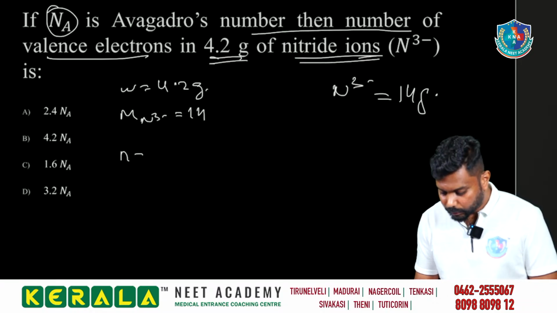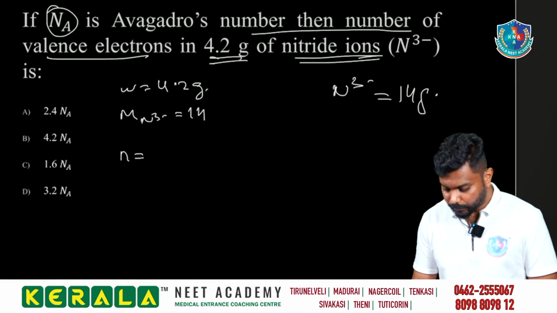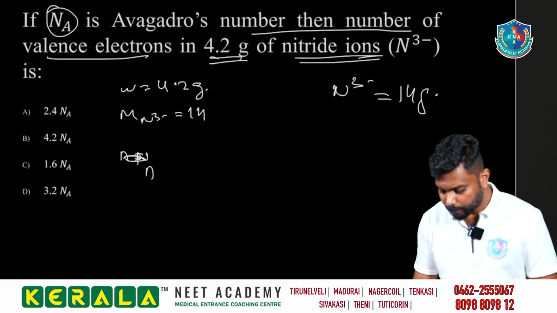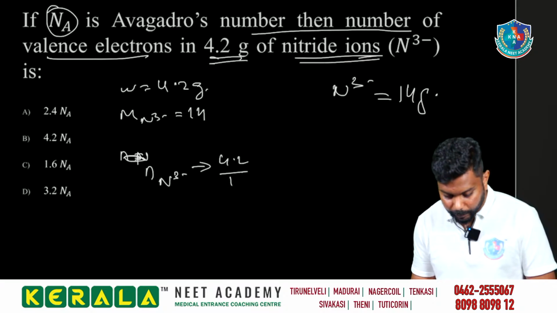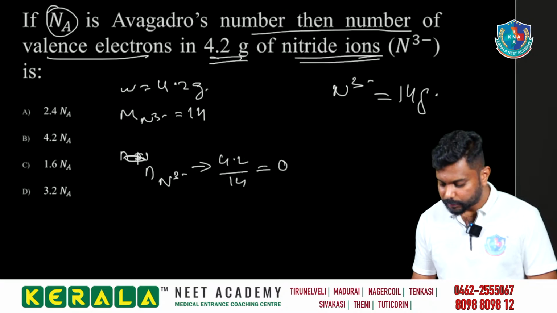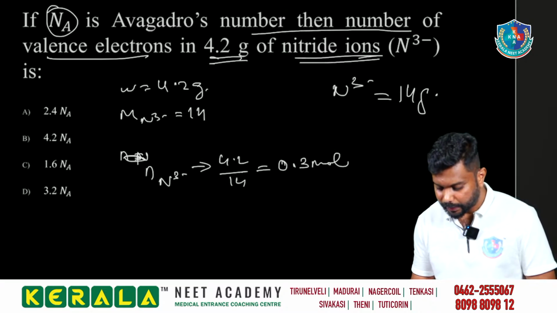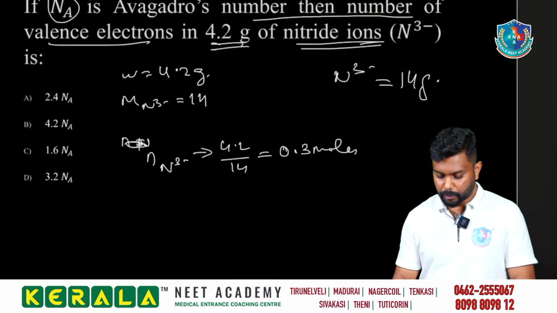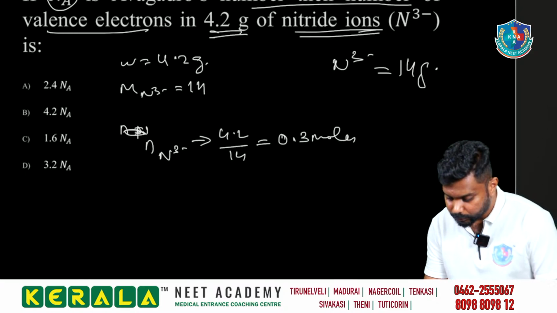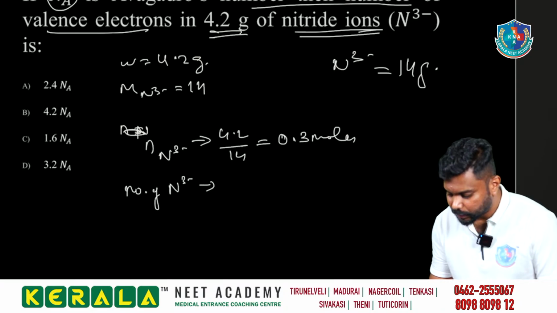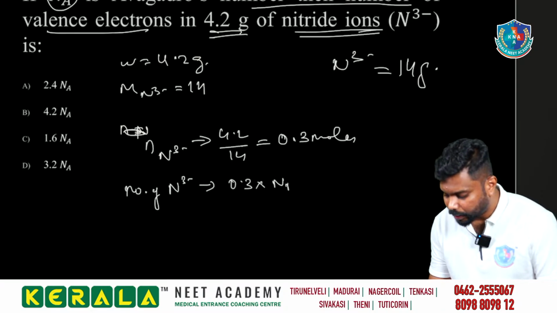What is the number of moles of it? Number of moles of N3 minus, the nitrate ion, is equal to 4.2 divided by 14, which is approximately 0.3 moles. So how many N3 minus particles will there be? Number of N3 minus particles is equal to 0.3 into Avogadro number.